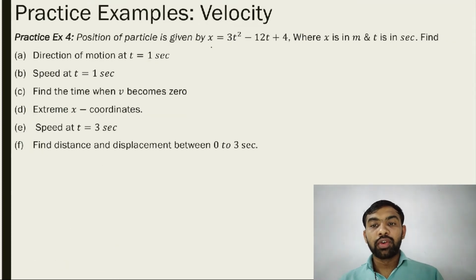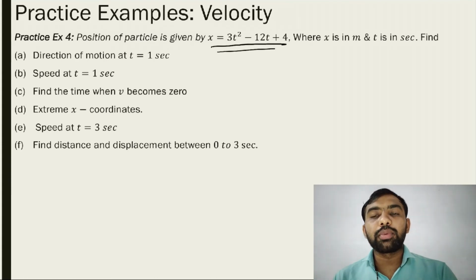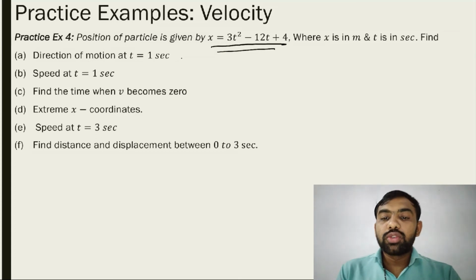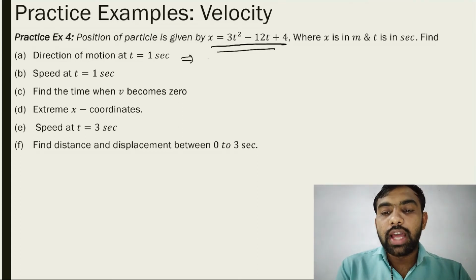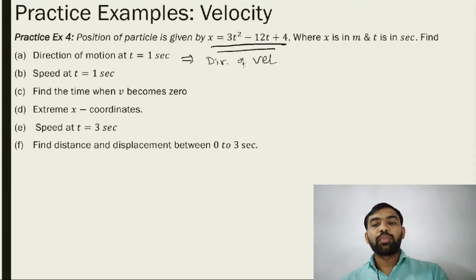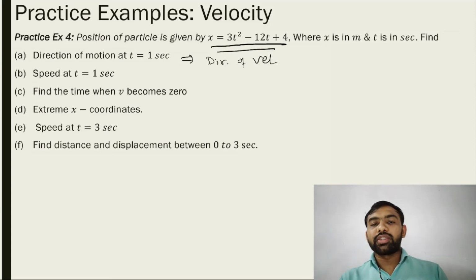Let's see one example, a standard example. You must understand this example properly. The position of a particle is given by x is equal to 3t square minus 12t plus 4. This is the position of the particle, which depends on time t, where x is in meter and t is in second. Find the direction of motion at t is equal to 1 second. What is the meaning of direction of motion? Direction of motion means direction of velocity.